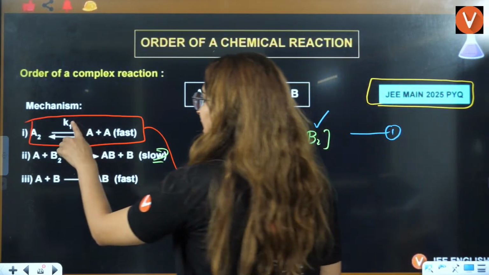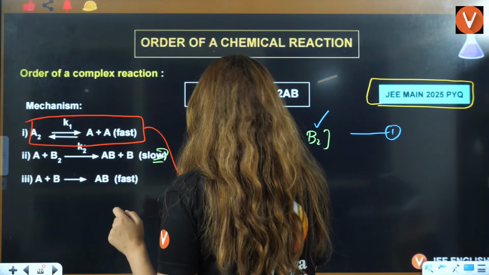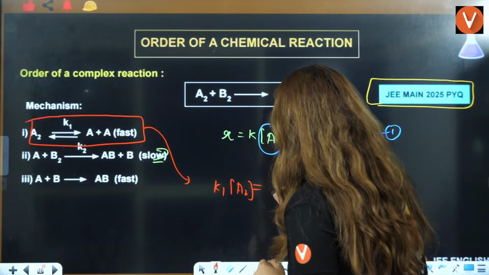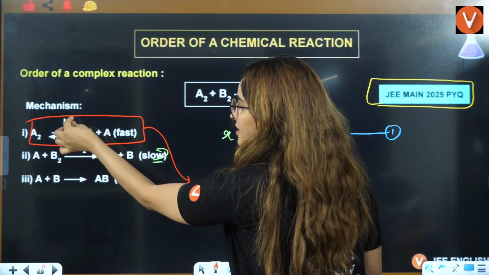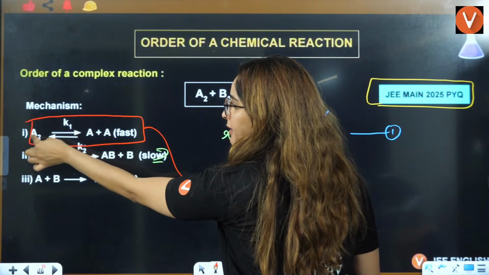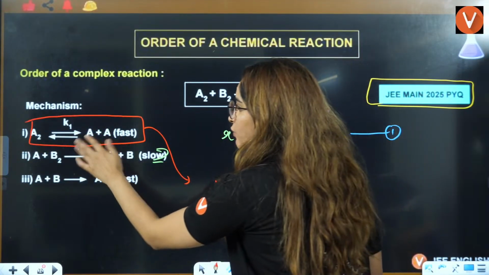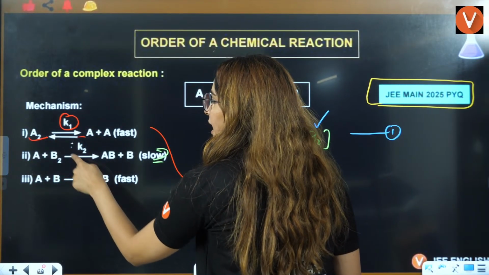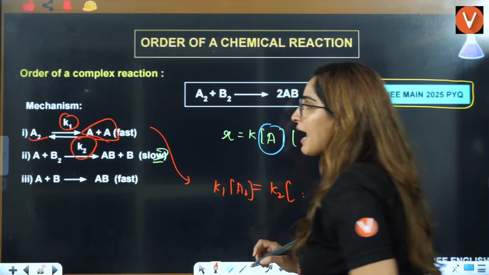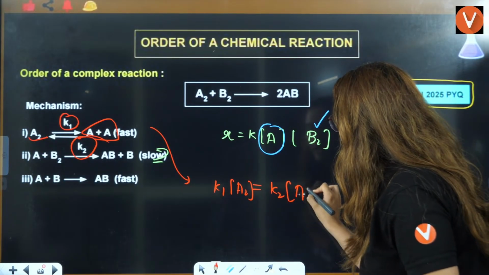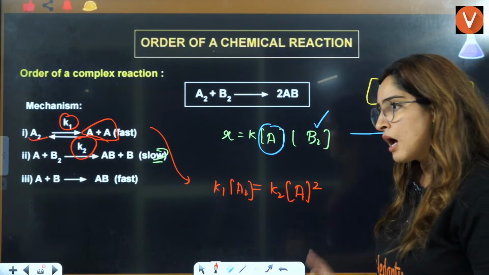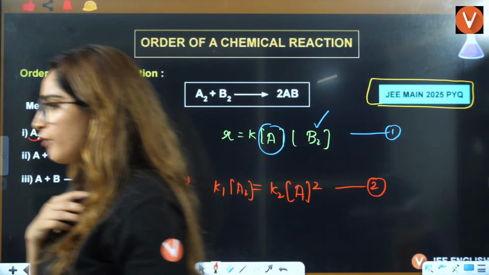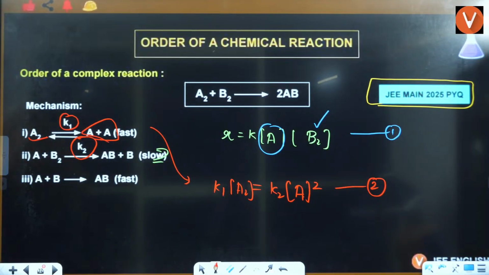Or you can say K1 multiplied by A2 equals K2 multiplied by A square, because the equilibrium constant is multiplied by the reactant. How many of you are able to understand these 2 points?